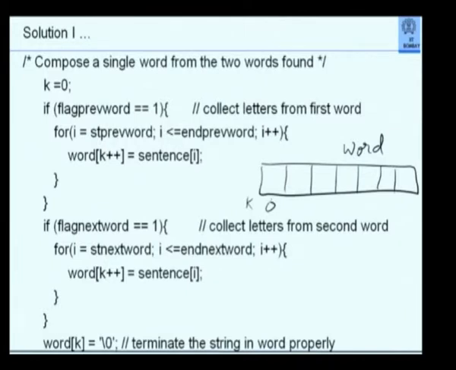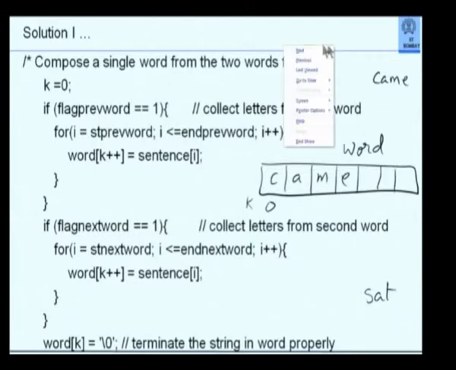And I take the first word. Suppose the first word was "came" and the next word was "sat". The word "came" must be copied first. This "came" might start from the 5th position in the sentence and go up to the 9th position. I don't know what it is. So from start word to end previous word, I assign C here, A here, M here, and E here.